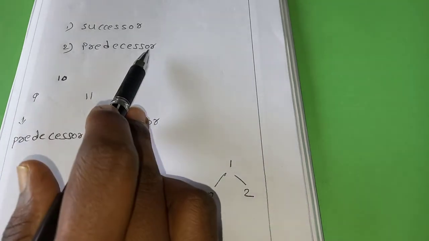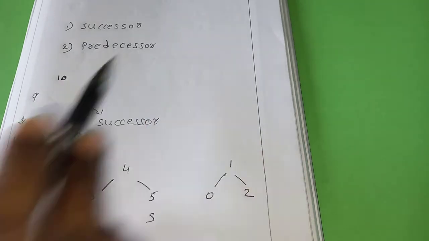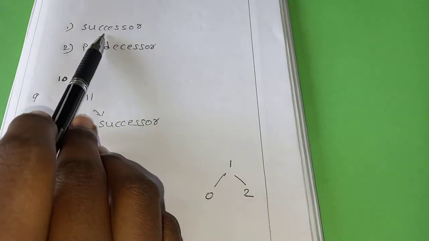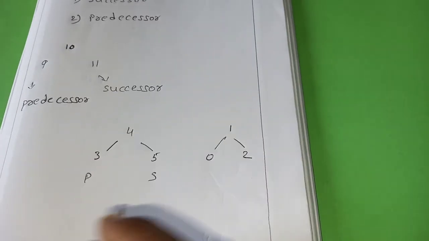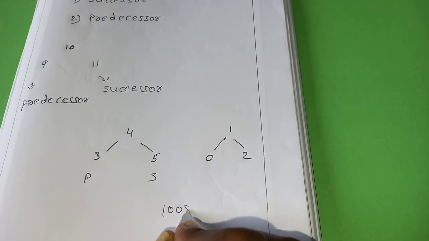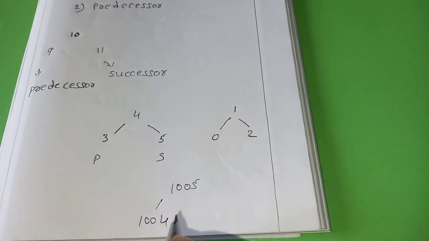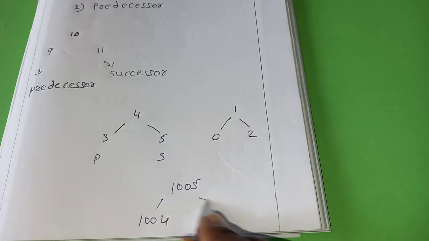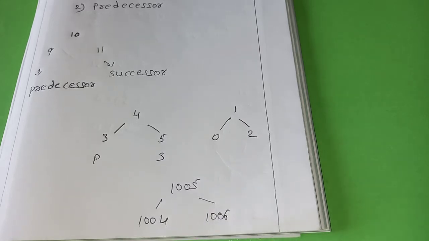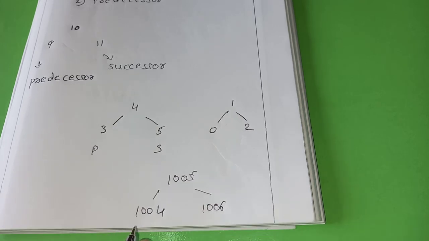Before number we call predecessor, after number we call successor. What are the successor and predecessor for 1005? 1004 is the predecessor, 1006 is the successor. That's it. We just have to write the before number and after number when they ask about successor and predecessor. Understand now what is a successor and what is a predecessor?